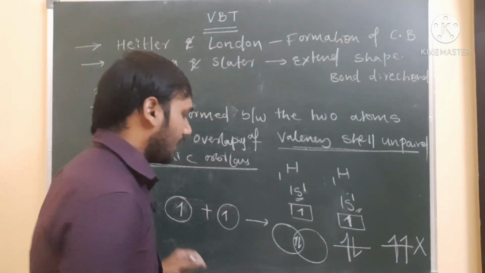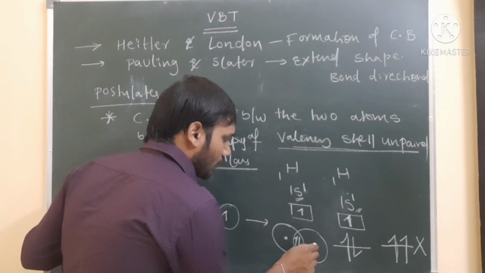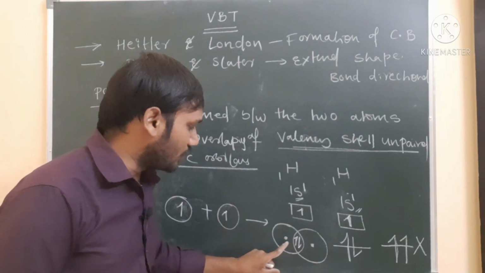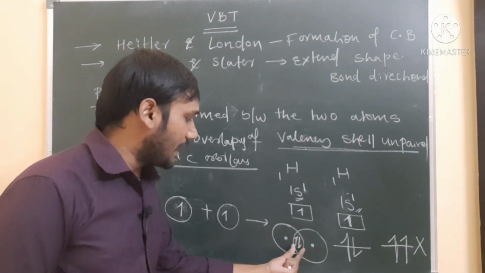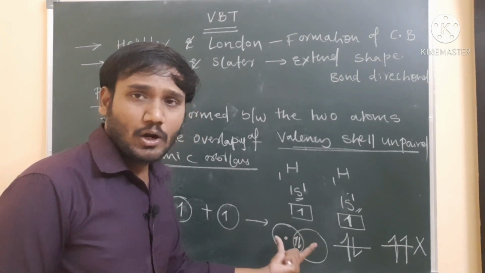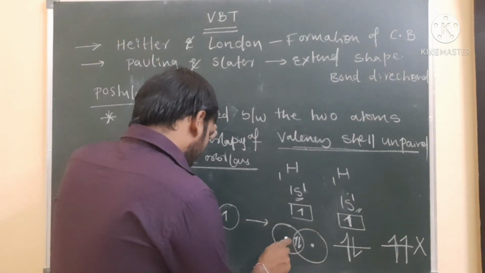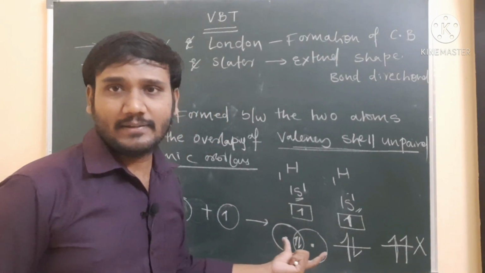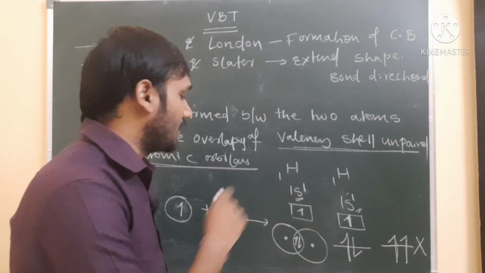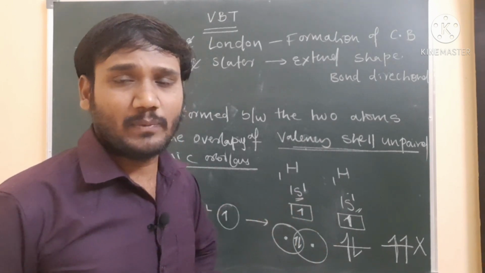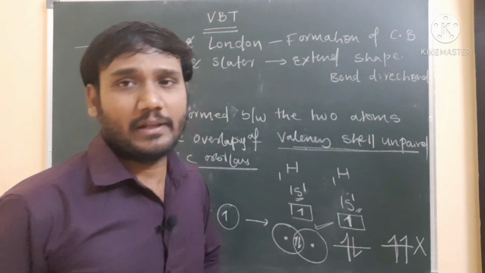Now these two electrons are attracted by the two nuclei equally, because this is the first hydrogen atom's nucleus and this is the second hydrogen atom's nucleus. The two electrons are present between the two nuclei, so they are attracted by both nuclei equally. There is no repulsion, only equal attraction. Because of that, the resulting molecule is a stable molecule.